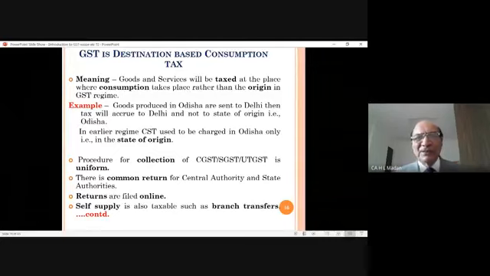So it is a self-supply. Earlier self-supply was not taxable. But now self-supply, meaning branch transfers, is also taxable. But since the other branch will get the ITC, there will be no problem.